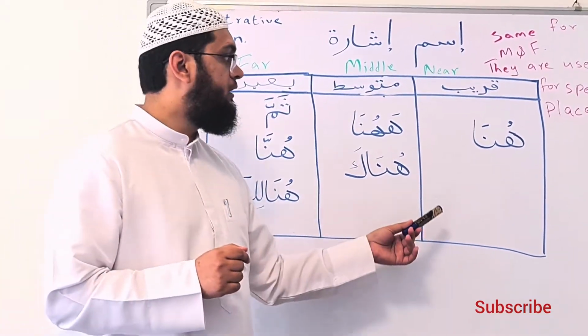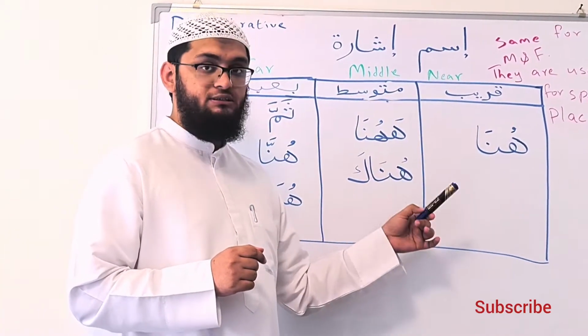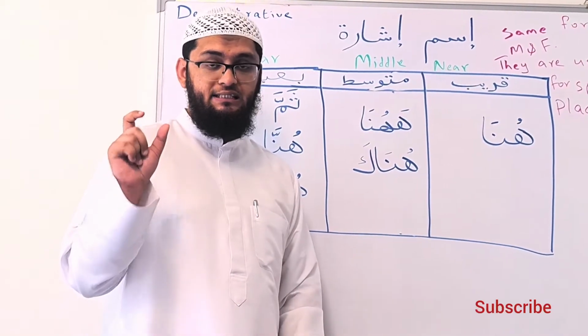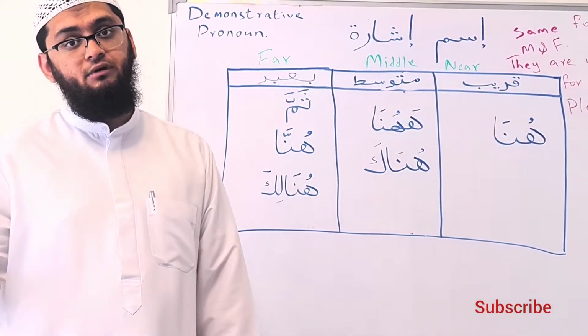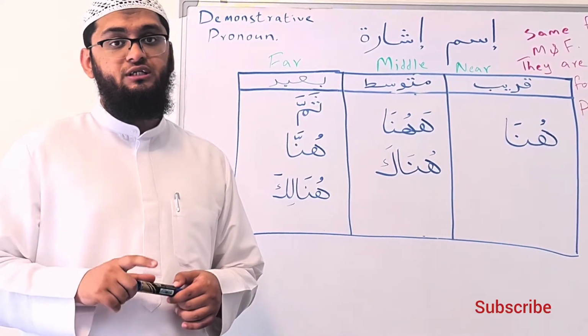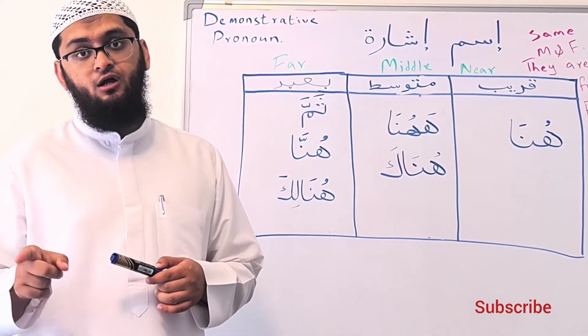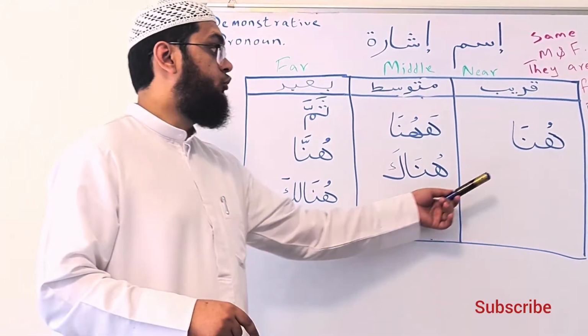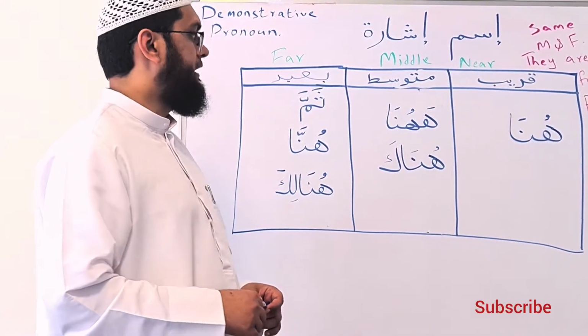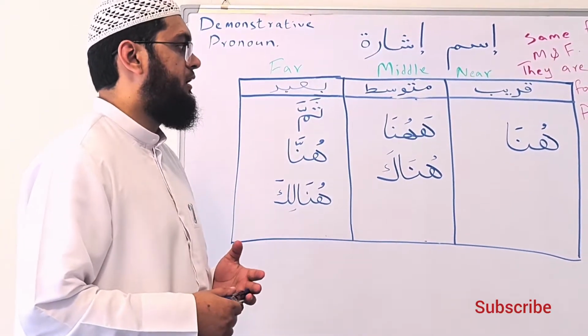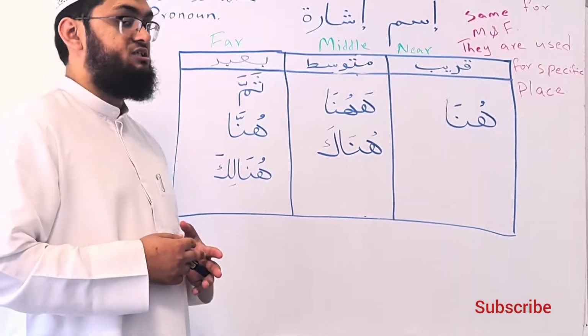It means the thing or person is a proper noun and its name has already been mentioned. But later, instead of saying dhalika or hadha or hadhihi, you say huna, because it's a proper noun. That's one way of speaking, and it's one of the forms of fasaha as well.